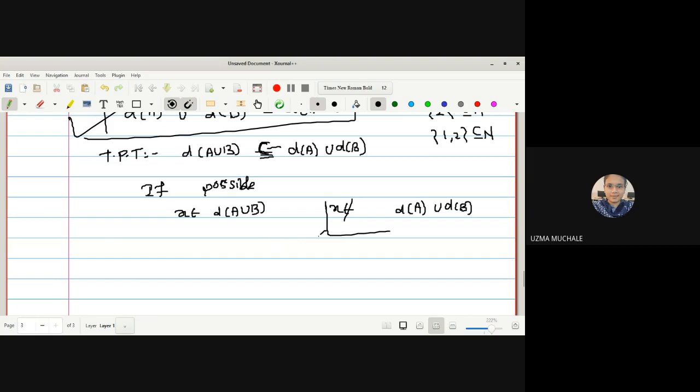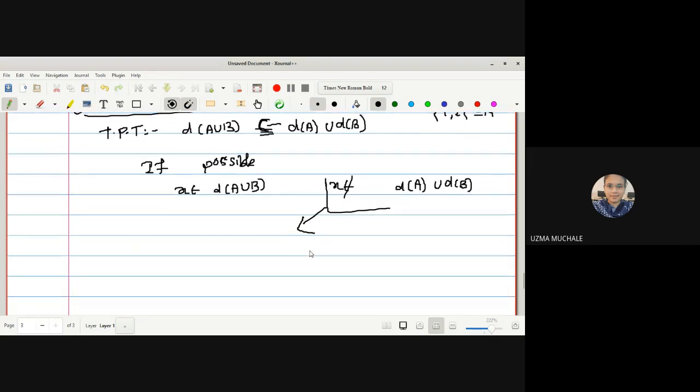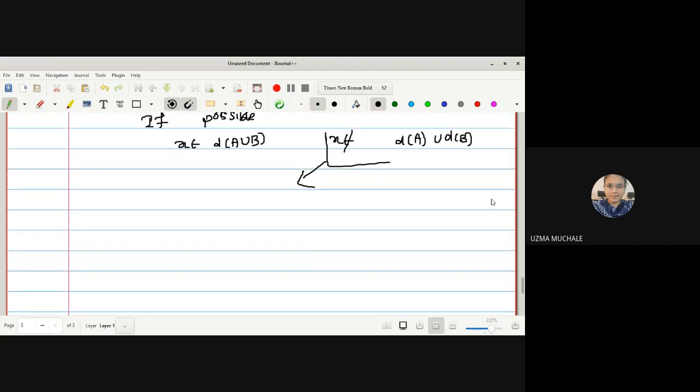Let us evaluate this one. But remember that we have the possibility of X belongs to D of A union B. Let me make a star for this so that we can use it later on. So let us evaluate this one. X does not belong to D of A union D of B.